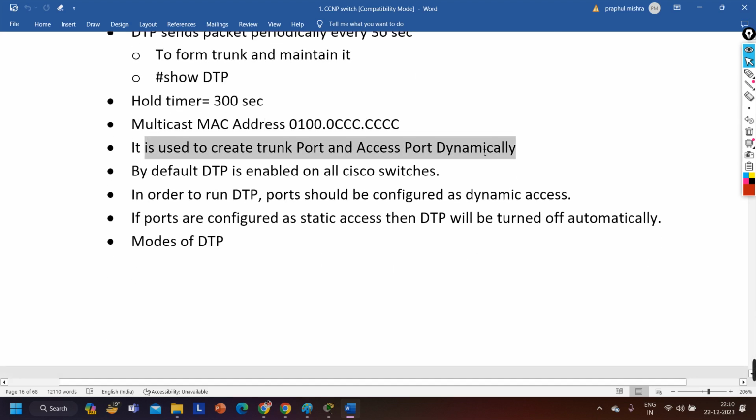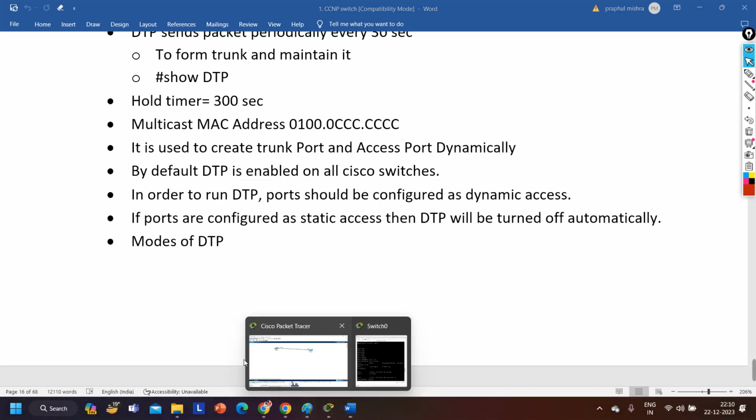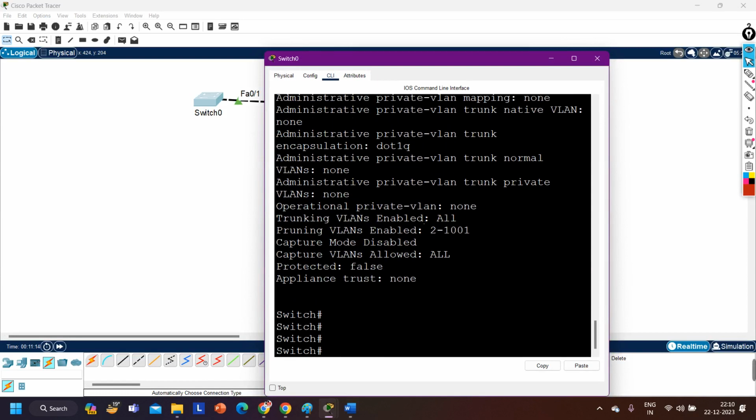It is used to create trunk ports and access ports dynamically. By default, DTP is enabled on all switches. In order to run DTP, the port should be configured as dynamic. If the port is configured as static access, then DTP will be turned off automatically, right? So an interviewer can ask you how to turn off the DTP protocol on the switch. You need to configure the port as static access. Administrative mode should be what? Static access. Like in this topology, I want to disable the DTP protocol.